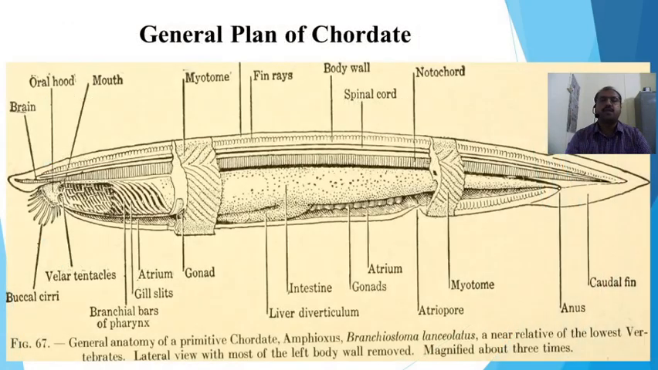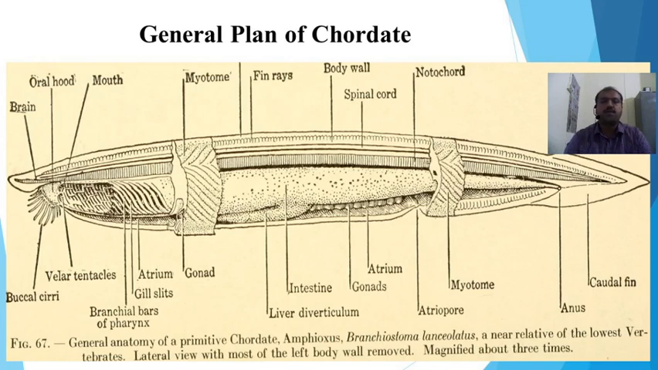This is a diagrammatic representation of these fundamental characters, and the animal is Amphioxus. The scientific name of this animal is Branchiostoma lanceolatum. It is a protochordate, meaning a primitive chordate, and belongs to the subphylum Cephalochordata, because the notochord arises from the cephalic region.